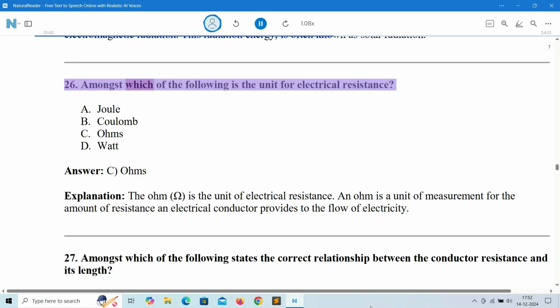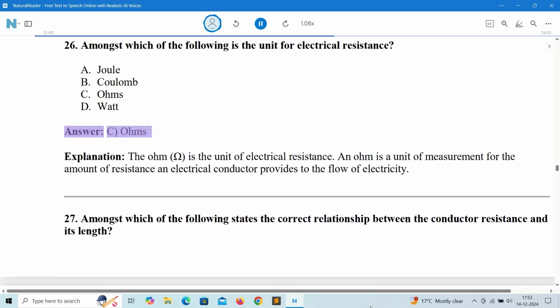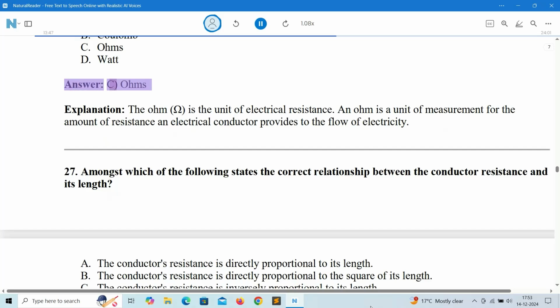26. Amongst which of the following is the unit for electrical resistance? A. Joule. B. Coulomb. C. Ohms. D. Watt. Answer: C. Ohms.